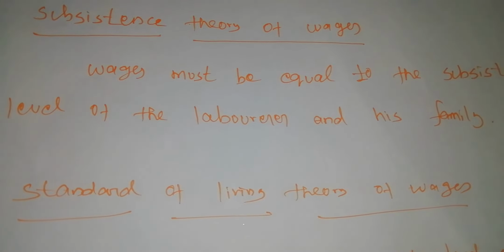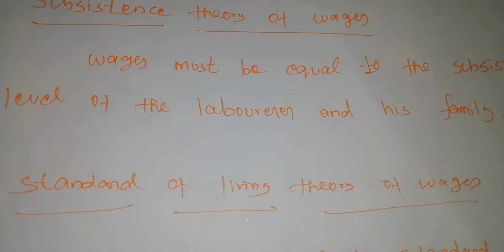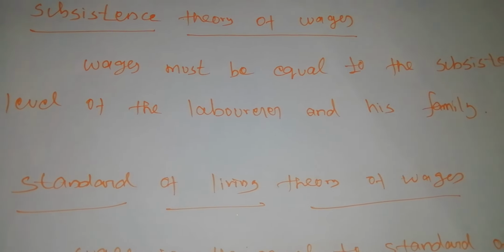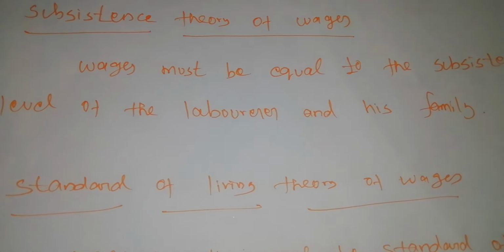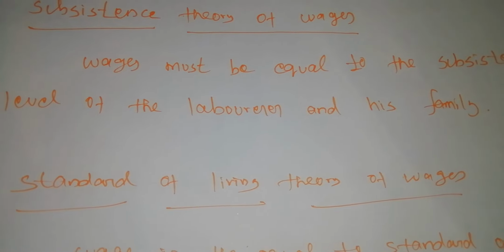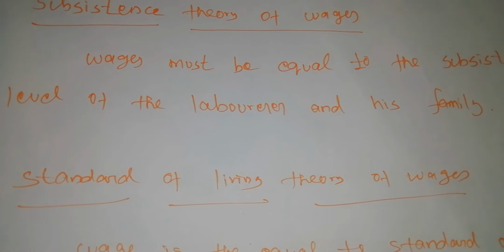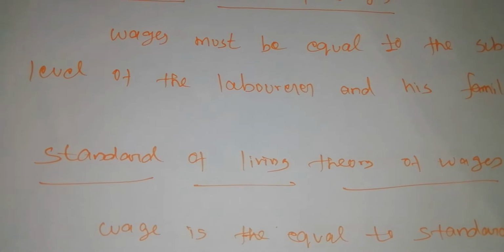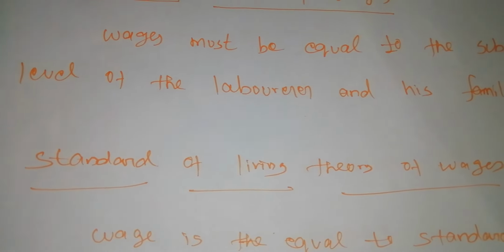Next, it does not explain the difference in wages in different occupations. Normally on the basis of occupations, the wage rate will be different, but this is not explained.